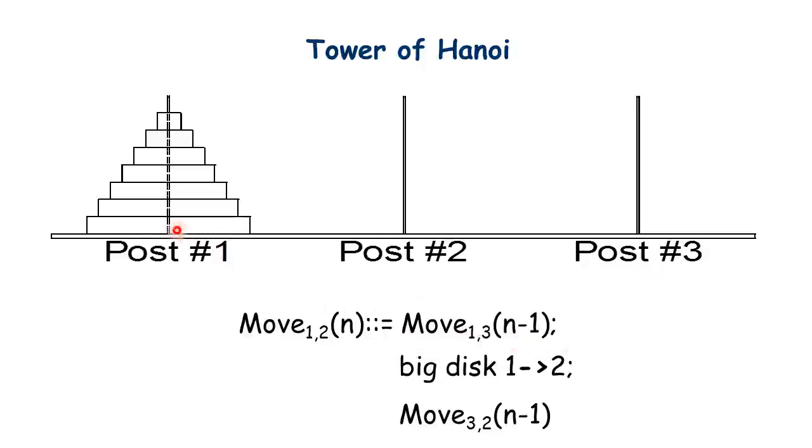Then the big disk, which is situated at the bottom, is transferred from 1 to 2, and lastly the n minus 1 disks at post 3 are again transferred to post 2. In this way there will be 3 steps. The first step and the last step are the same. Therefore